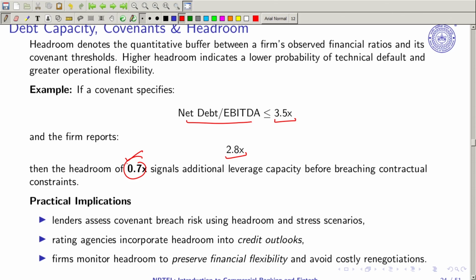Headroom is also a kind of tracking norm for banks when they are lending to firms, to see how much has been lent. For example, in India we say that if your earning is 1 lakh rupees, then you cannot go for borrowing more than 50% of your income, because you require some money to feed yourself. The bank will not give you a 90,000 loan if you have 1 lakh rupees of income. So your EMI should not go beyond 50,000, because the rest of the 50,000 will be used for children's education and whatever responsibilities you have.